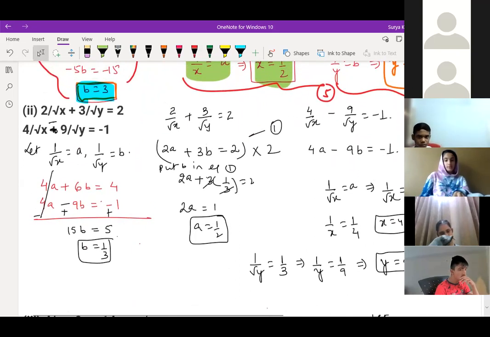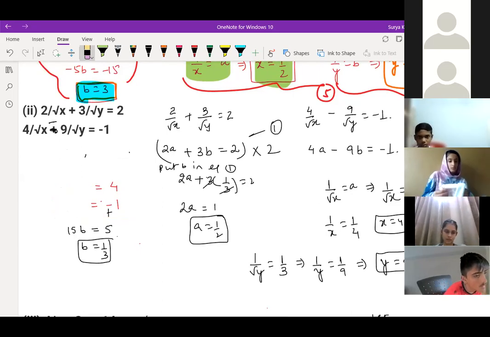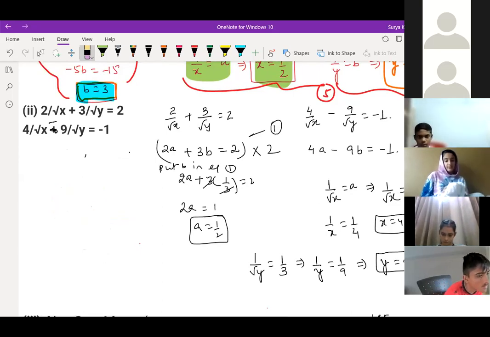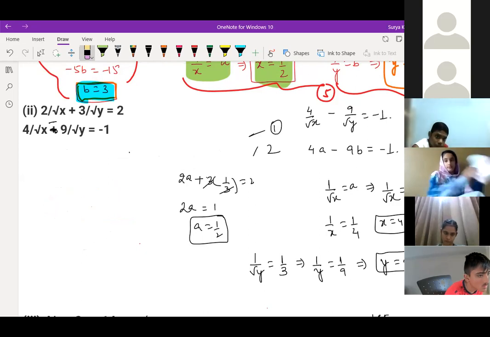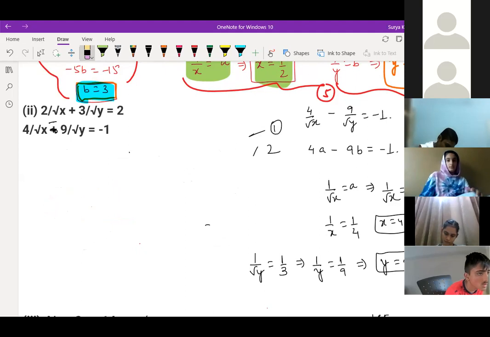All of you find, children, by yourself only. 2 by root x plus 3 by root y is equal to 2. And second equation is 4 by root x minus 9 by root y is equal to minus 1. I'm writing here properly down.